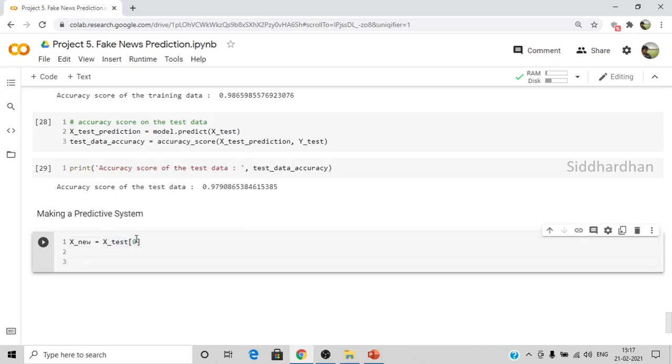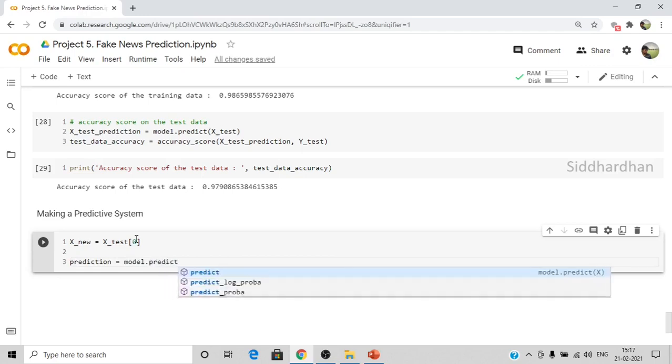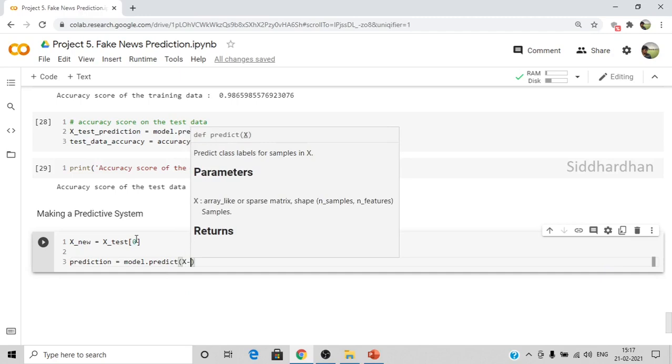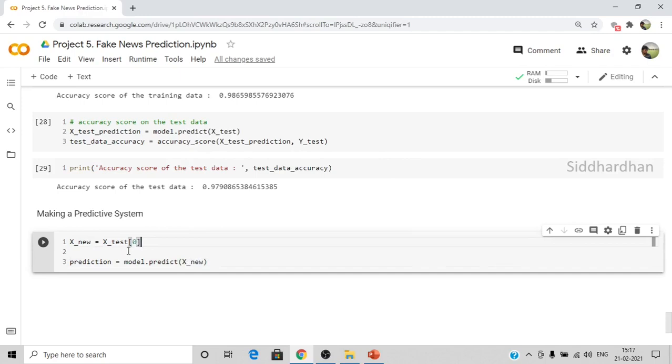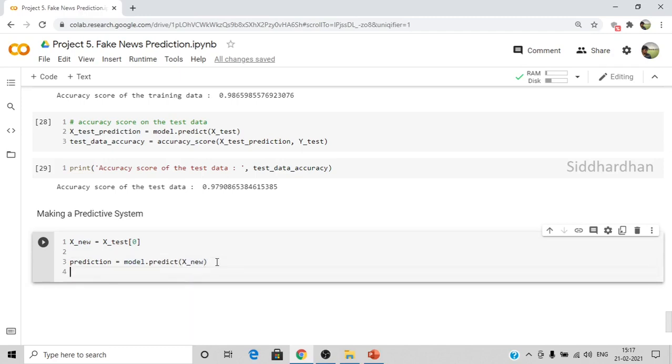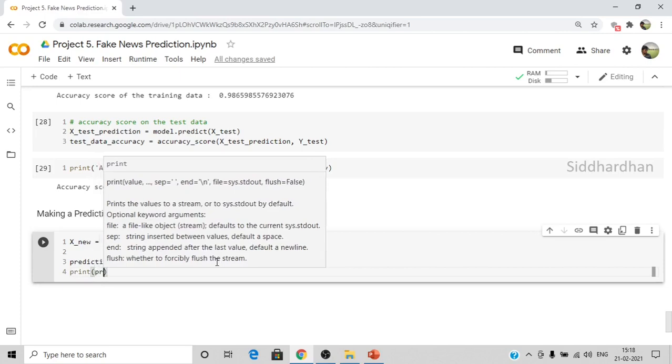Now we need to make the prediction. I'll create a variable called prediction, model.predict(X_new). What happens here is we are taking the first row of our X_test data set and storing it in X_new, and we are predicting the label of this X_new with this trained model. It should predict whether the value is either 0 or 1, right? I want to print this prediction, so this will give the label as either 0 or 1. So print prediction.